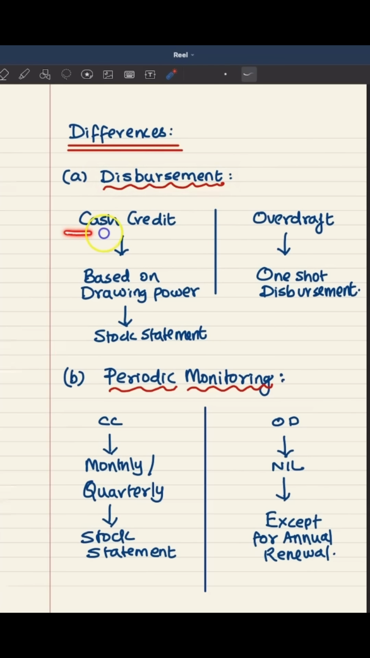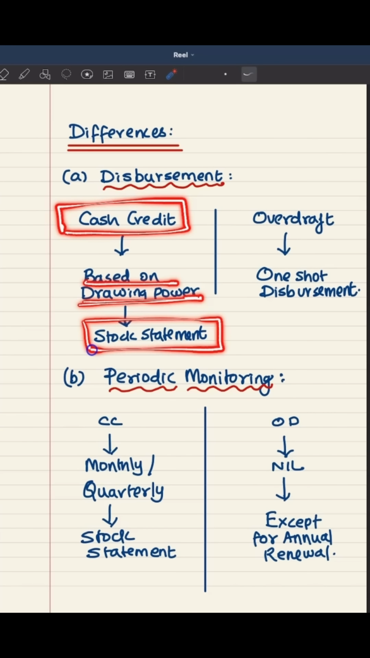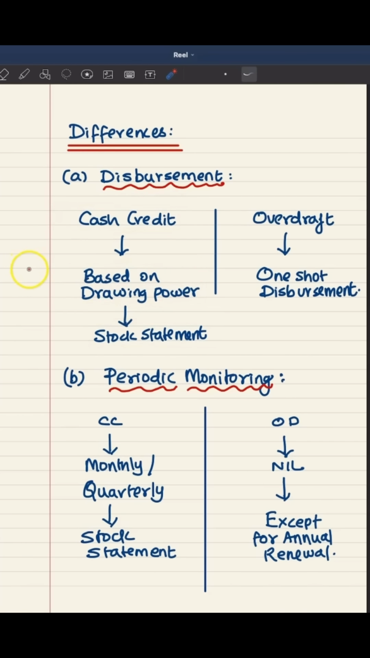In cash credit, disbursement will not happen just like that because the disbursable amount will be calculated based on something known as drawing power, which is derived using the information available in stock and debtor statement submitted by the borrower. Okay, so the disbursement in cash credit is going to be very stringent and it is absolutely based on drawing power, which can be altogether different from sanction limit. So always it works like this.